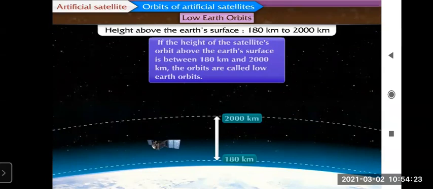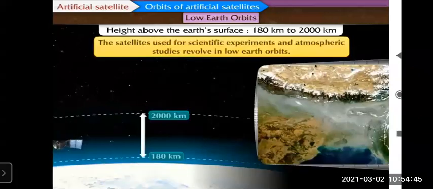So you should understand the difference between each and every type, medium, low and high. Now what is a low Earth orbit? If the height of the satellite above the Earth's surface is in between 180 kilometer to 2000 kilometer, such orbits are called low Earth orbits. Is it clear? Now we'll see in detail where they revolve.